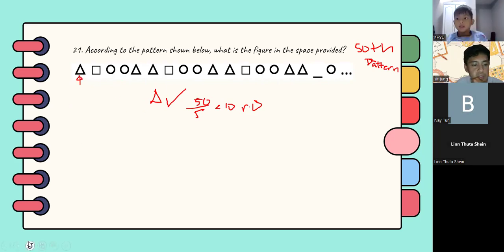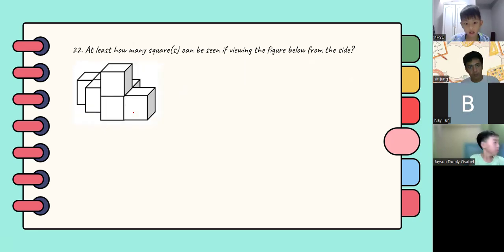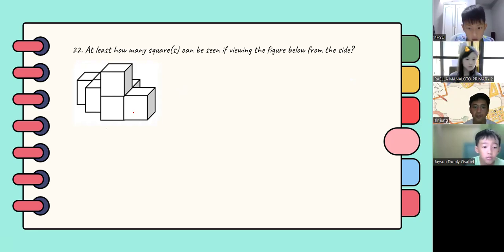So any questions? Okay. So we'll proceed to number 22. At least how many squares can be seen if viewing the figure from this side?